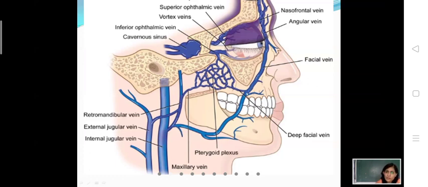And this pterygoid venous plexus, by way of emissary veins, communicates with the cavernous sinus. Okay, so these are the communications of the cavernous sinus.